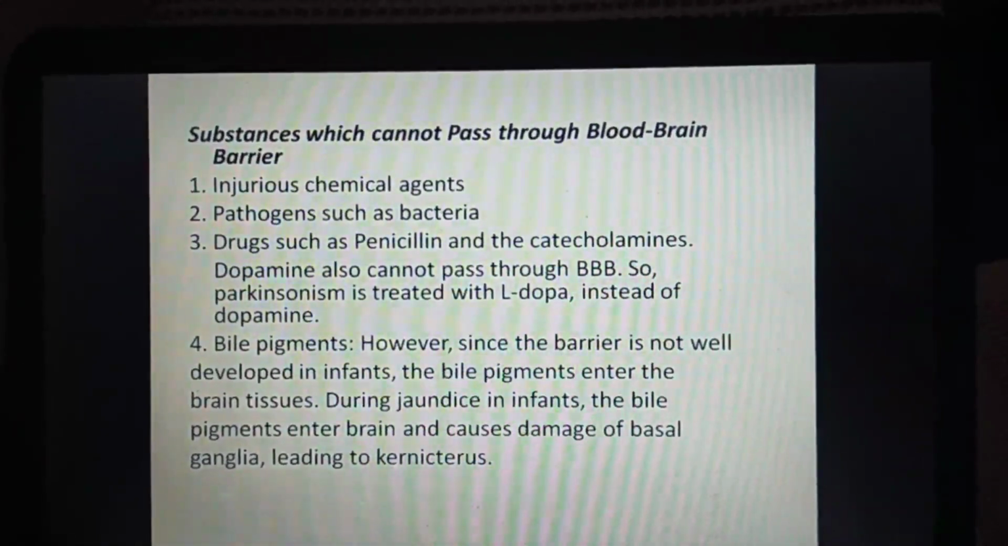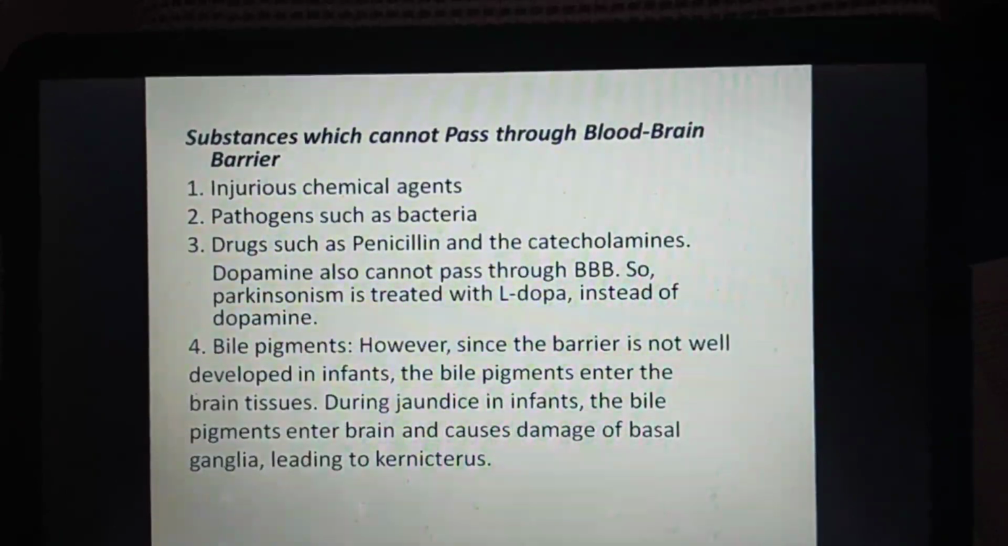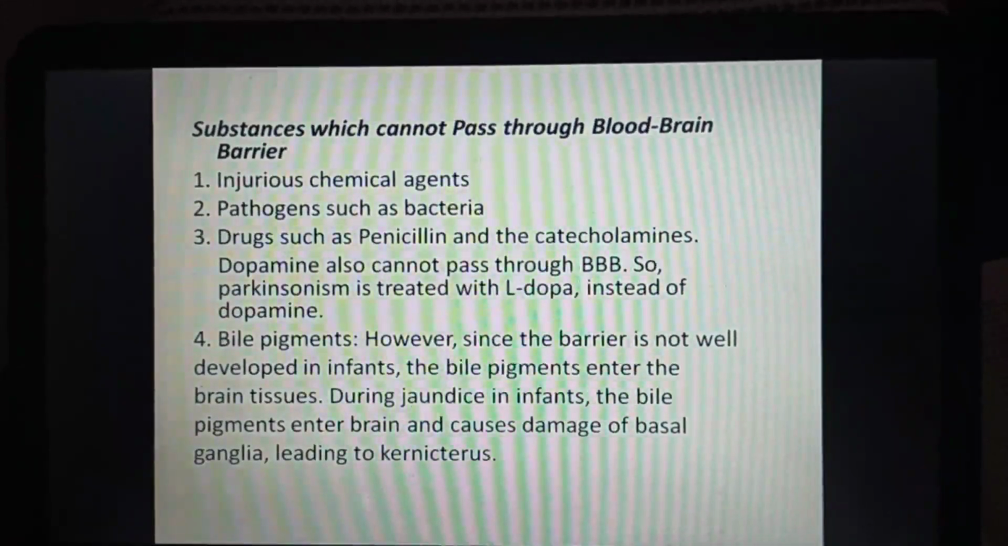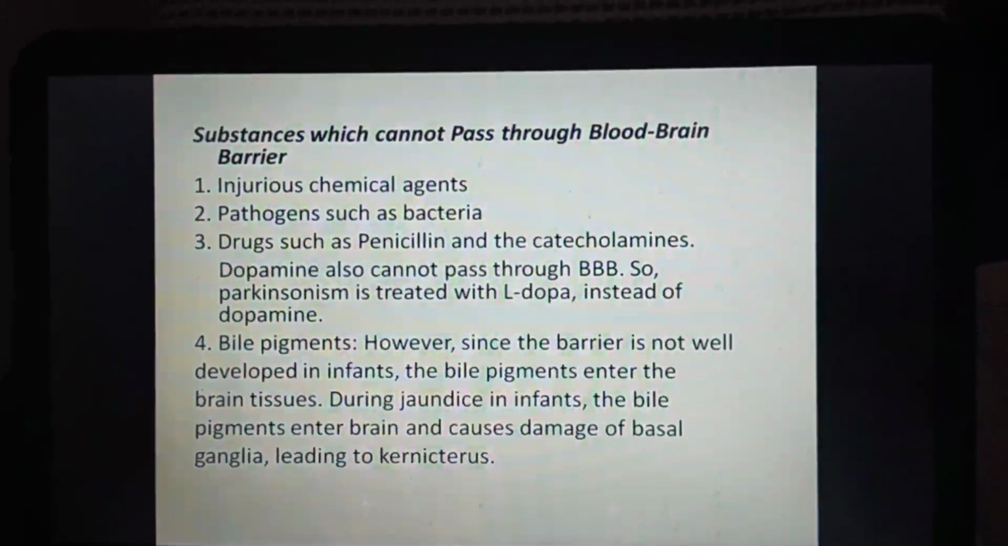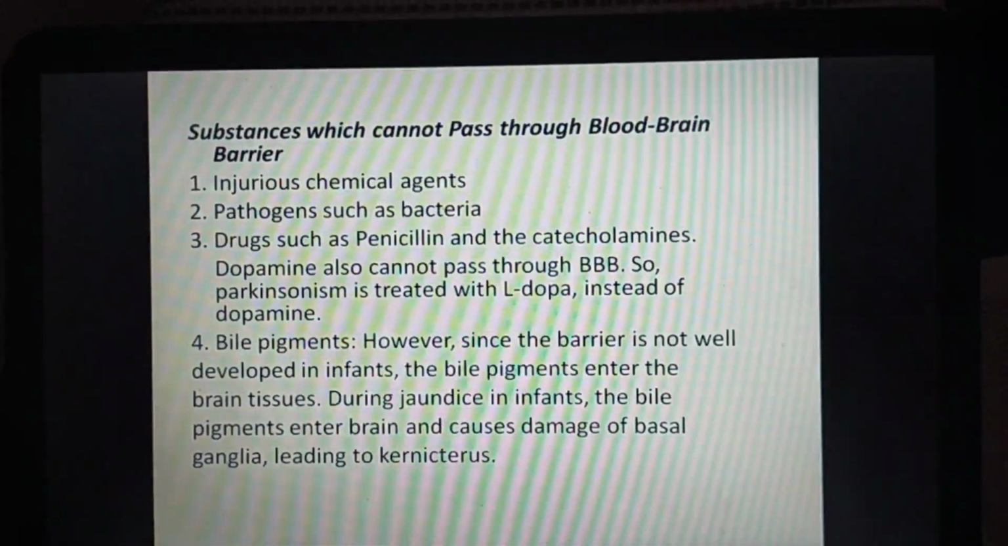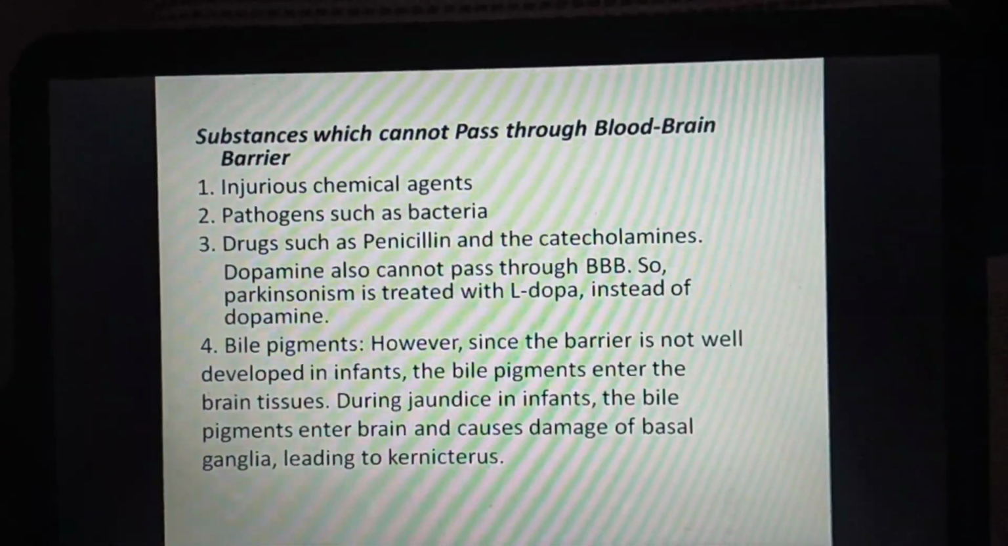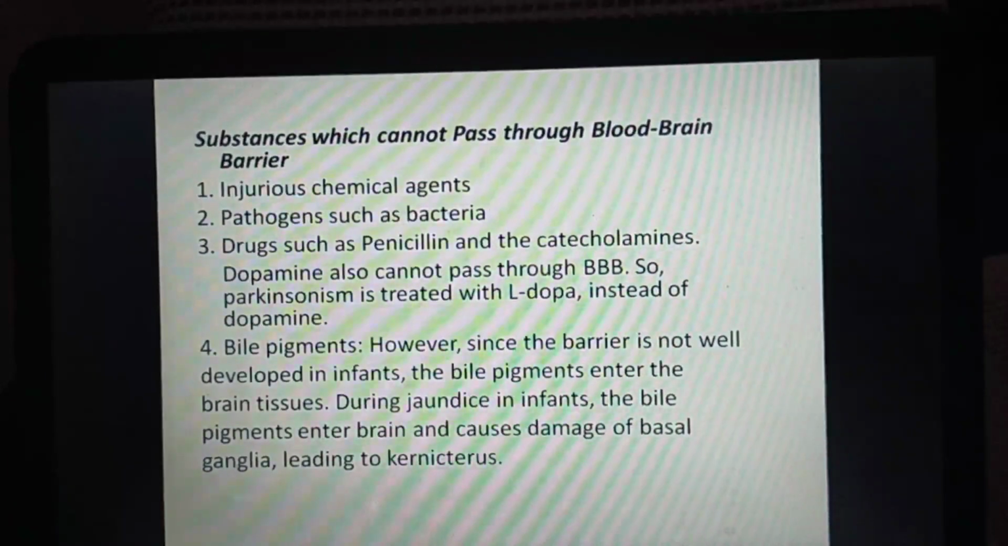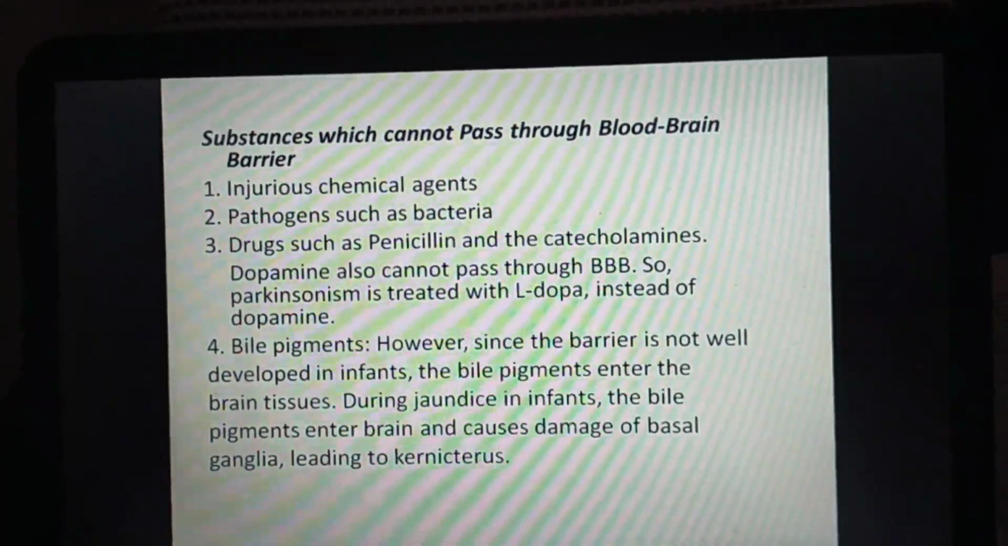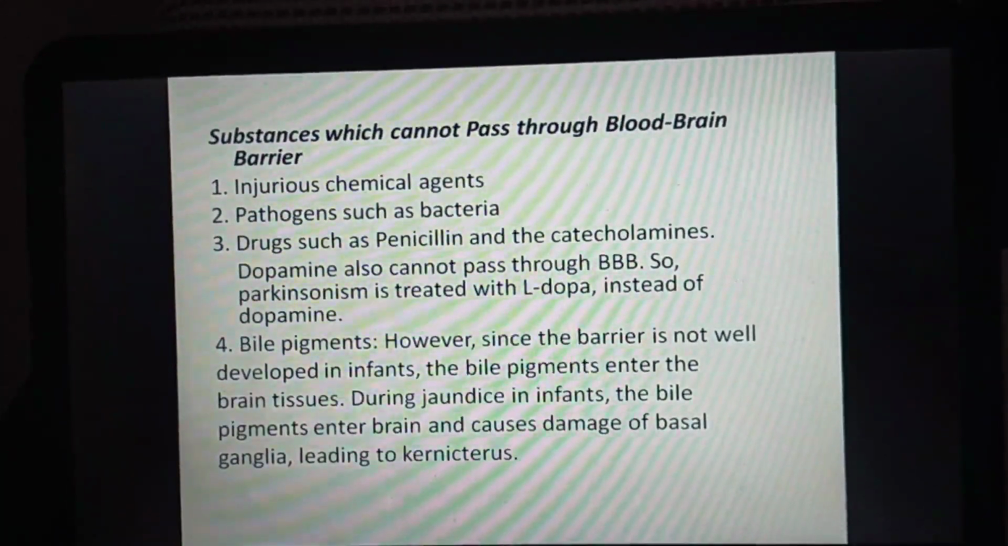Now we'll see the substances which cannot pass through the blood-brain barrier. Injurious chemical agents, pathogens such as bacteria, drugs such as penicillin, and the catecholamines. Dopamine also cannot pass through the BBB. So Parkinsonism is treated with L-dopa instead of dopamine.